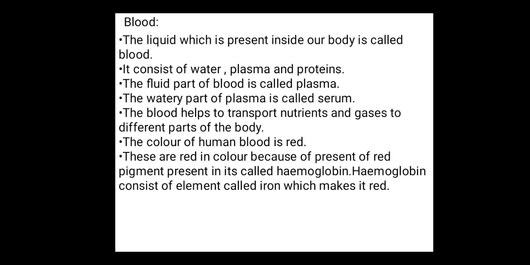So we will think, why is the color of human blood red? It is red because of the presence of a red color pigment in it known as hemoglobin. So why is the hemoglobin red? Why not any other color? Because there is an element present in it known as iron which makes it red.